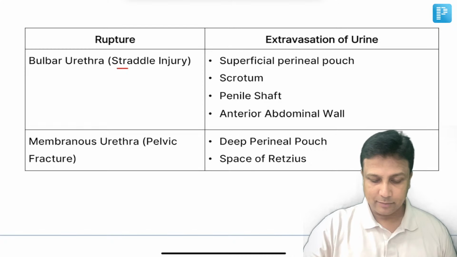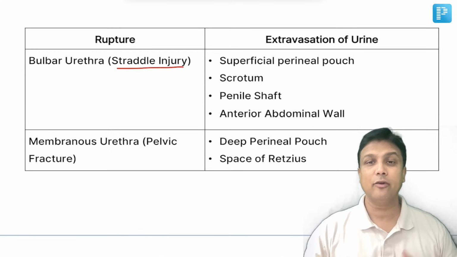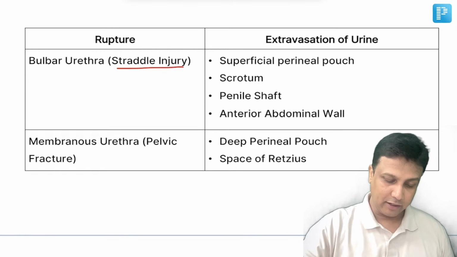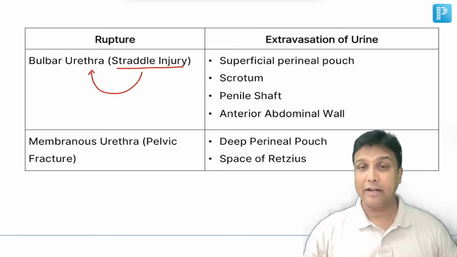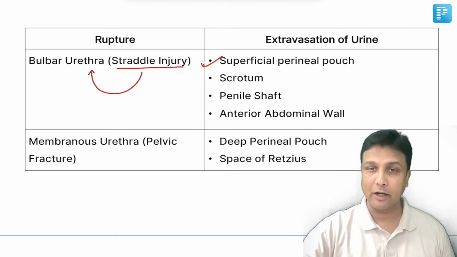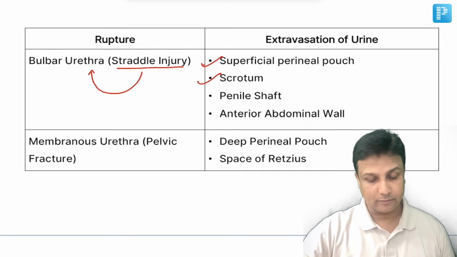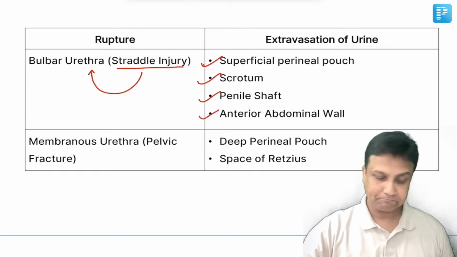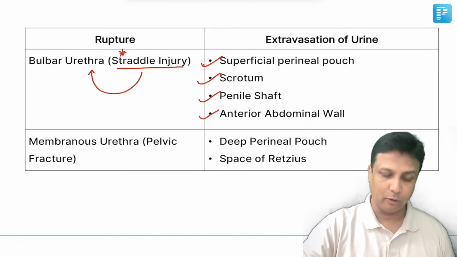The moment in the exam you see a straddle injury or a person riding a bicycle on the bumpy road, remember the urethra that will be ruptured will be the bulbar urethra. And if the bulbar urethra is ruptured, remember the urine will be going into the superficial perineal pouch. It will also go into the scrotum, into the penile shaft, as well as the anterior abdominal wall. So this keyword is very much important here.